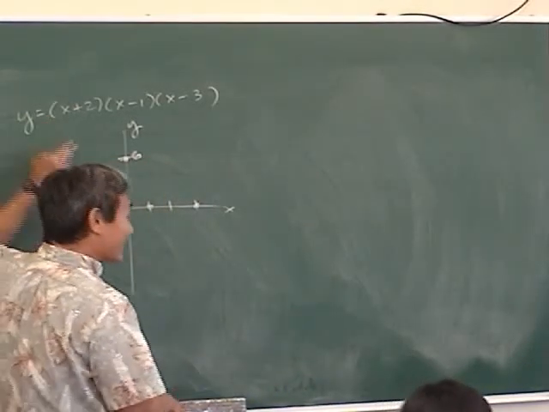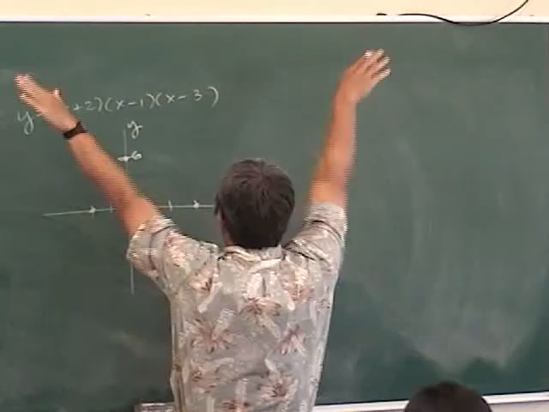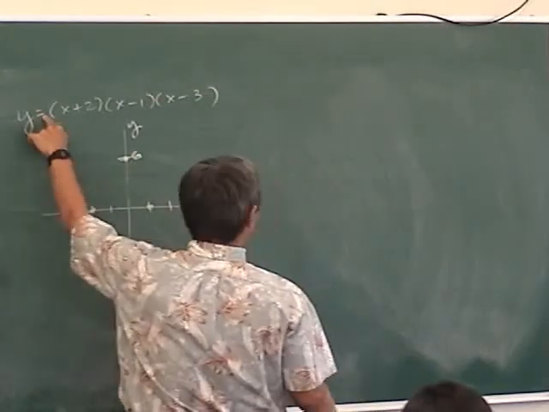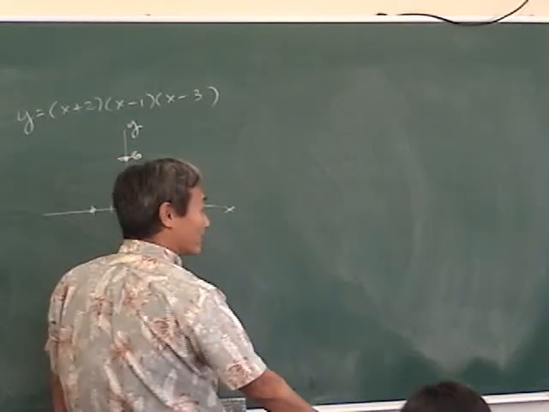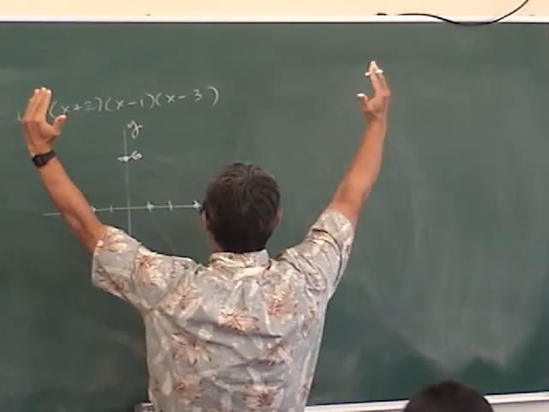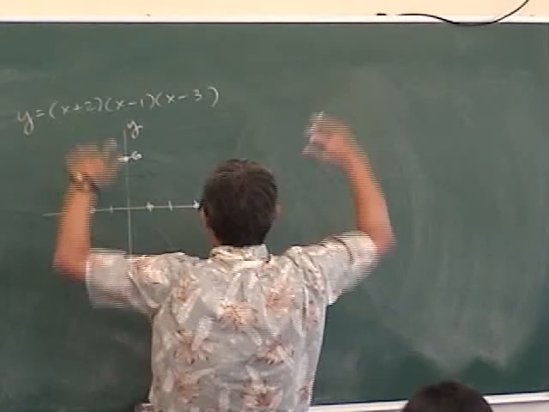If you have an even degree polynomial, then it's either like that or like that. If the leading coefficient is positive, it's like that. If the leading coefficient is negative, it's like that. Just think of y equals x squared, right? Doesn't it look like that? y equals negative x squared looks like that.